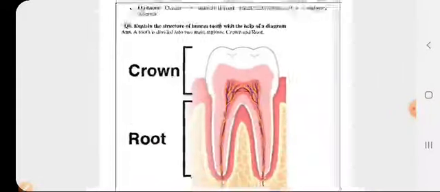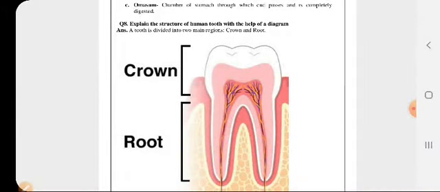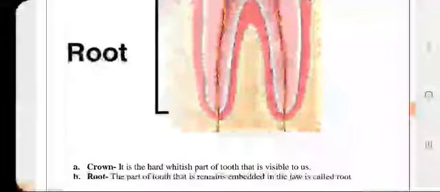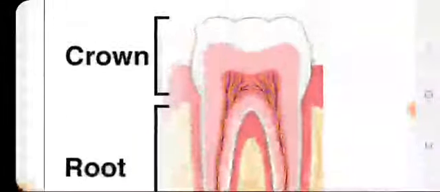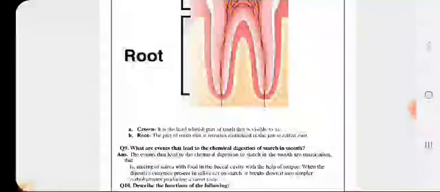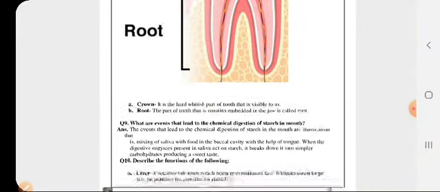Explain the structure of the human tooth with the help of a diagram. So you need to make a diagram, and you will label the crown and root part, and you will simply explain the parts. That is, the crown part is the hard whitish part of the tooth which is visible to us, whereas the root is the part which remains embedded in the jaw. जो हमारा jaw है उसके अंदर वाला जो part होता है teeth का, that is the root.